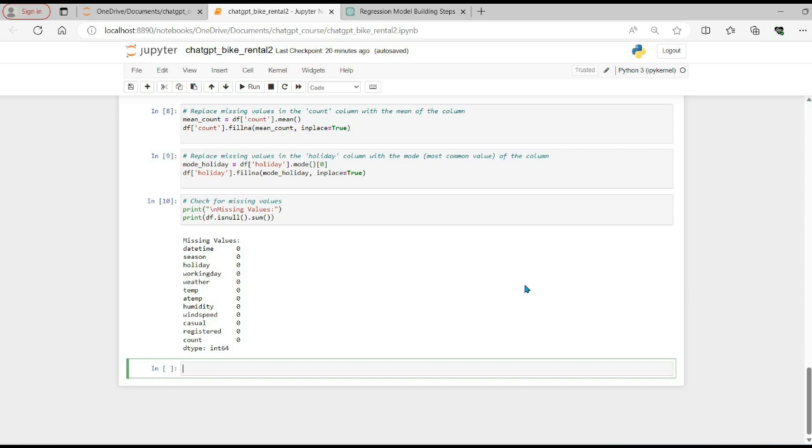So let's ask ChatGPT to create some visualization graphs, because I want to understand if there is any relationship between our target variable and some of the input columns.